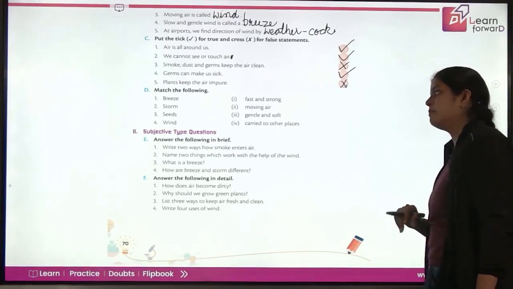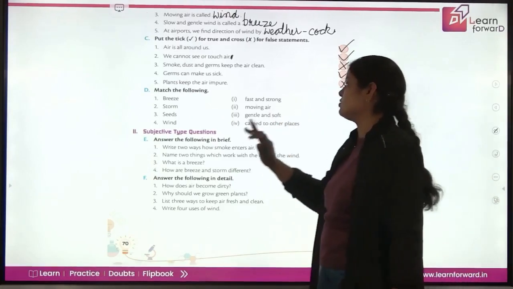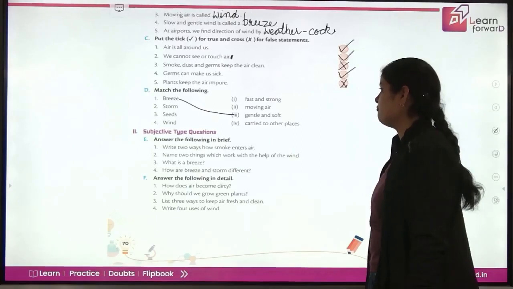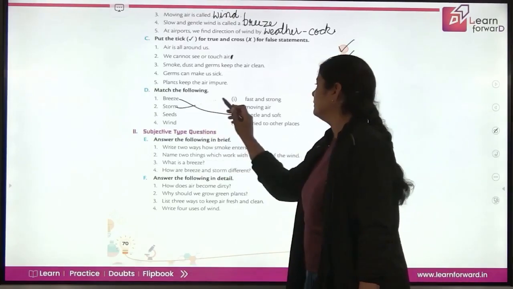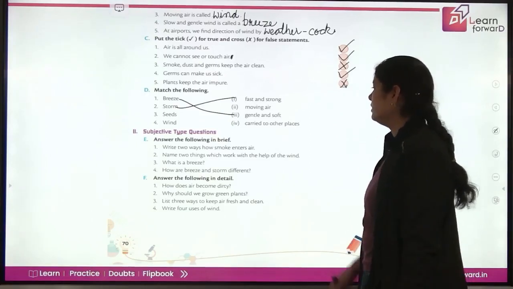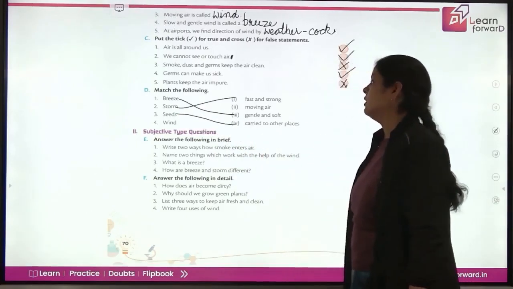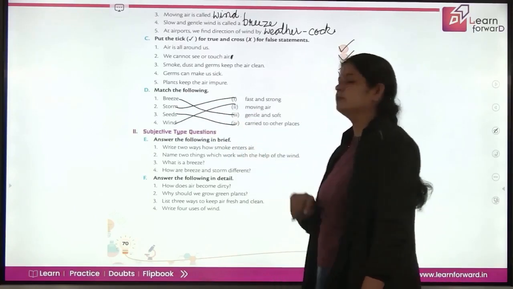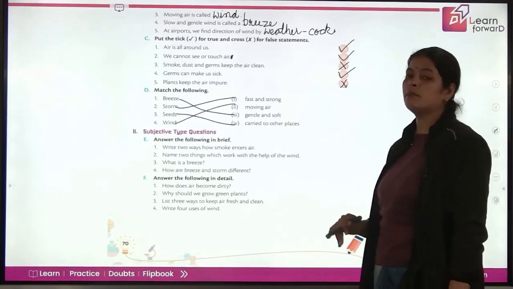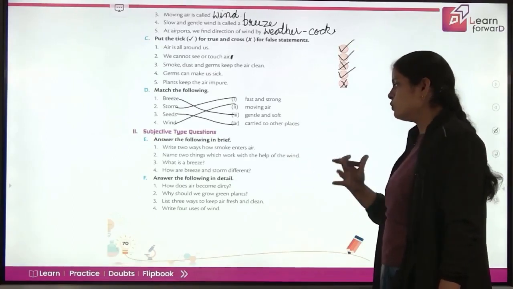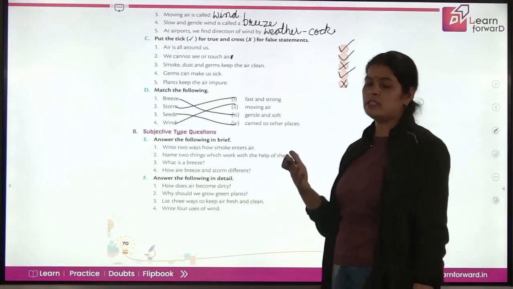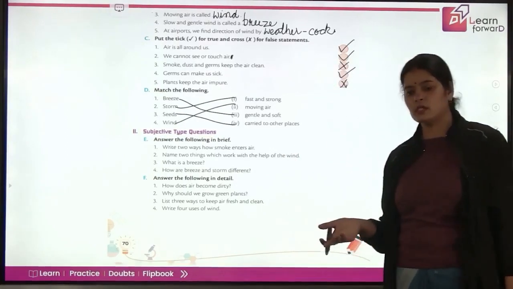Now match the following. Breeze is gentle and soft. Storm, fast and strong. Wind is moving air. Seed is carried to other places using wind. Now answer the following in brief. Write two ways how smoke enters air. First from the chimneys of the factories, another from the vehicles.